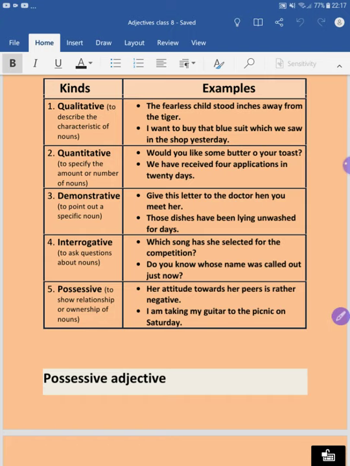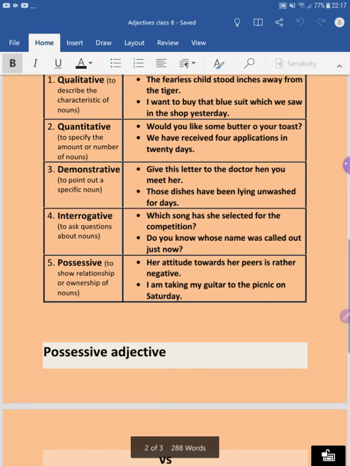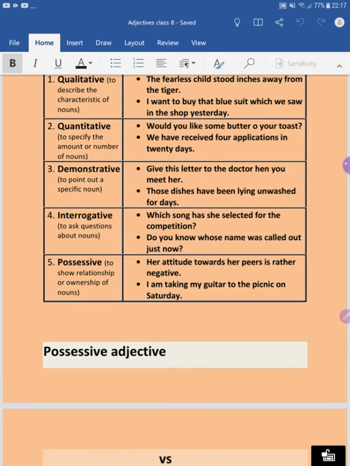Now next in the series of kinds of adjective is interrogative. The name itself tells you more about the interrogation, the question mark. So interrogative adjective is asking more question about the noun or pronoun, and the words which denote interrogation are which, who, how. These are the interrogative words.